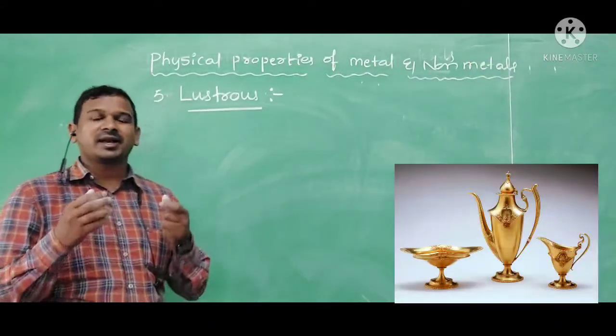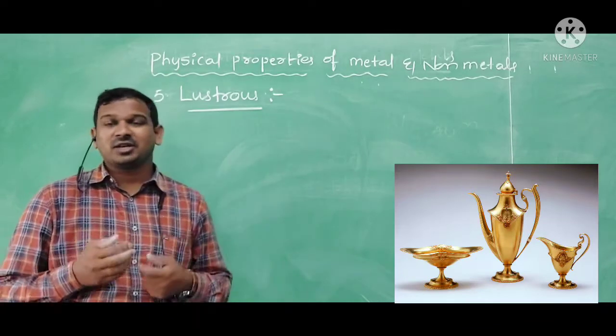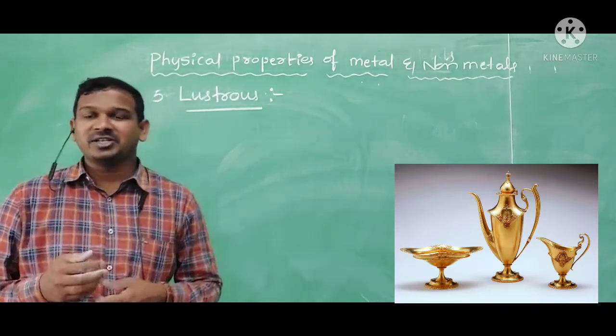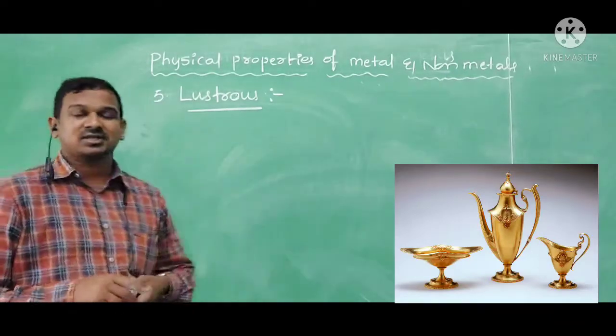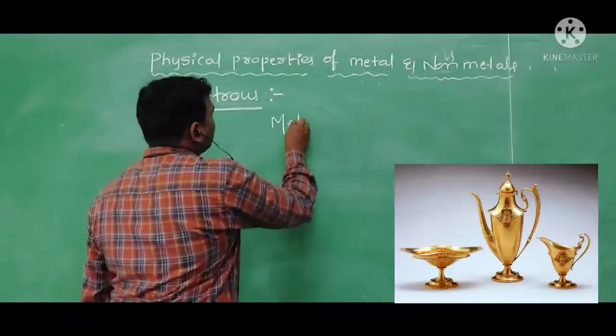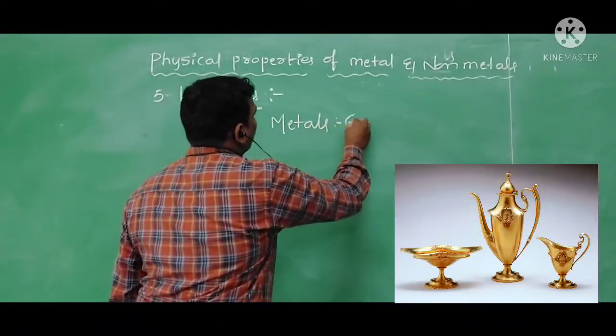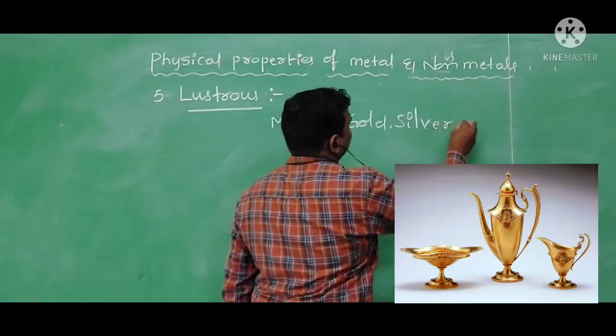So this is the criteria we are following. The materials which are very shiny in nature, or which show the property of lustre, are called metals. Like gold, silver, etc.